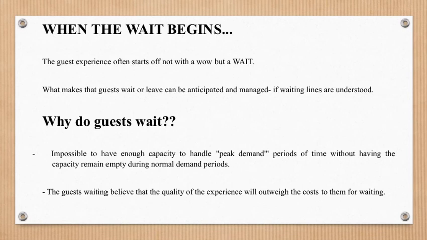What makes guests wait or leave can be anticipated and managed if waiting lines are understood. Since it's our favorite restaurant and there are no other eating places within eyesight, and we are exceedingly hungry and we don't know what other restaurants are available, we convince ourselves that we must eat in that restaurant because of its quality or uniqueness. We probably pull into the parking lot or just walk inside, and we don't have the choice but to wait in line.